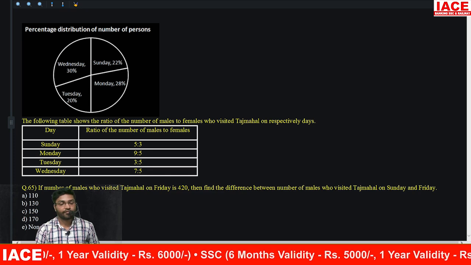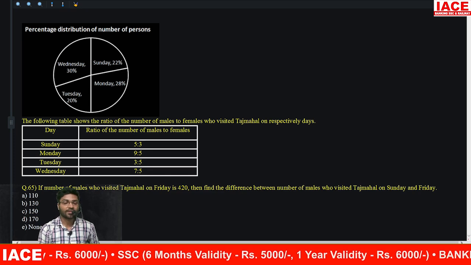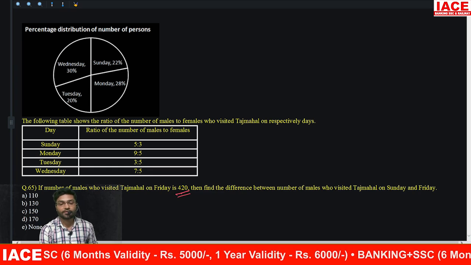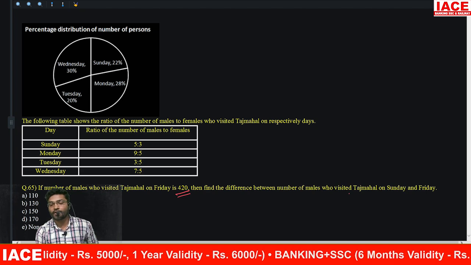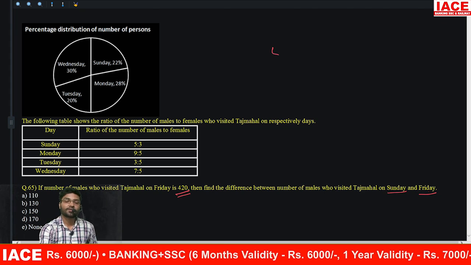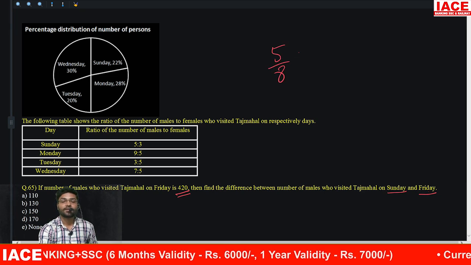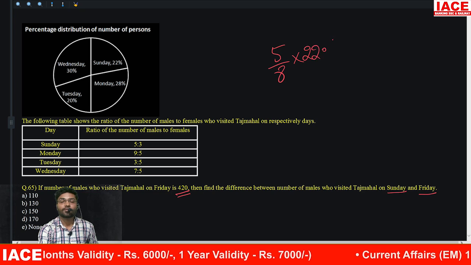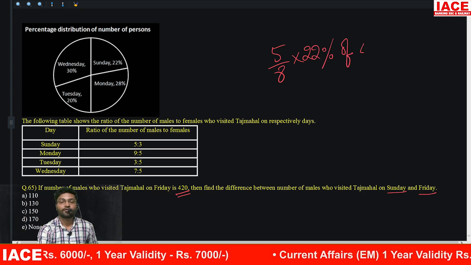If the number of males who visited Taj Mahal on Friday is 420, then find the difference between number of males who visited Taj Mahal on Sunday and Friday. Sunday, how many males visited? 5 by 8 into 22% of 4,000.